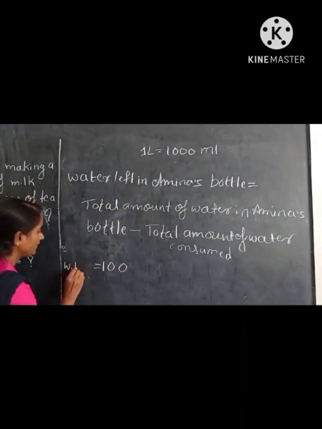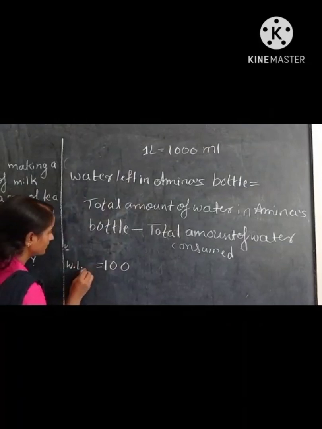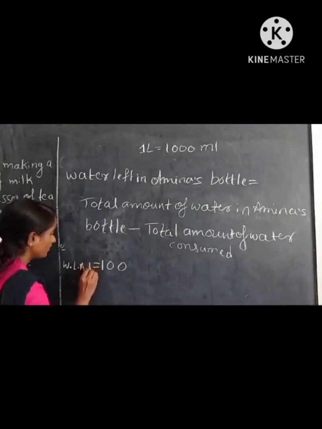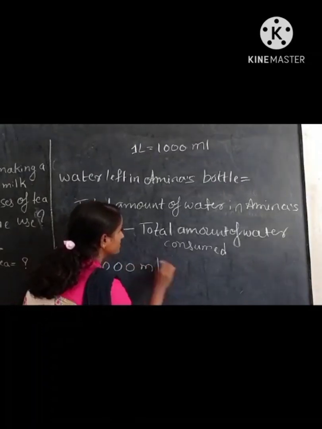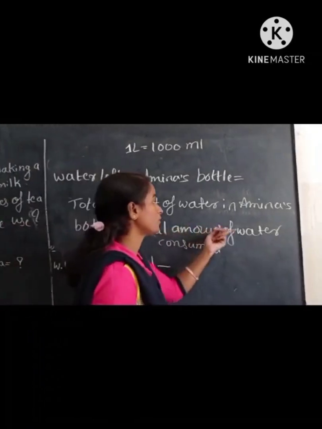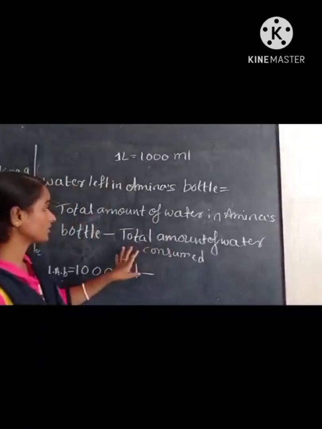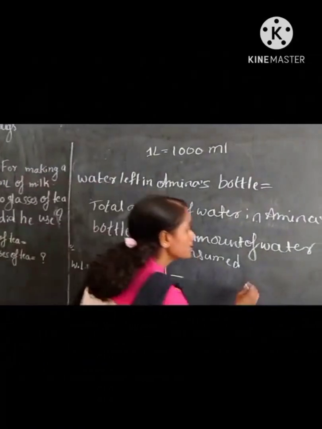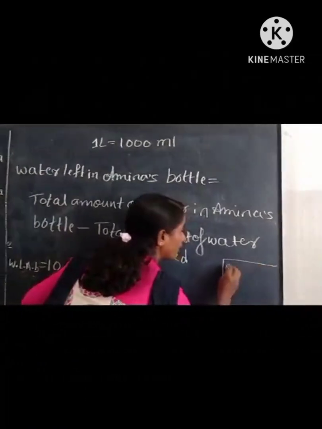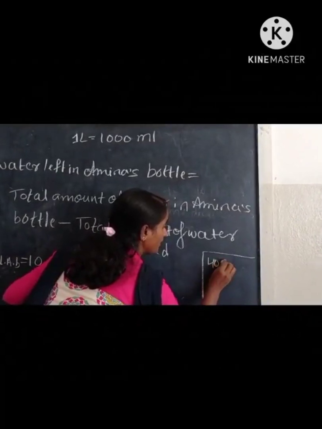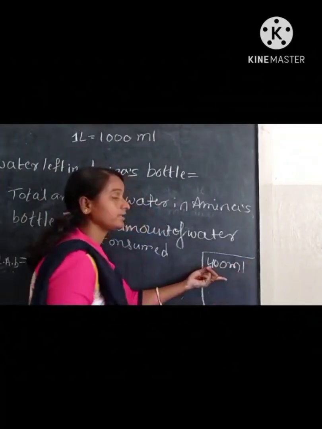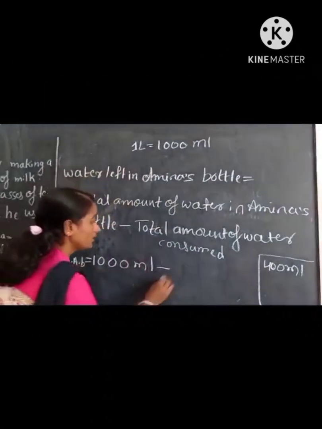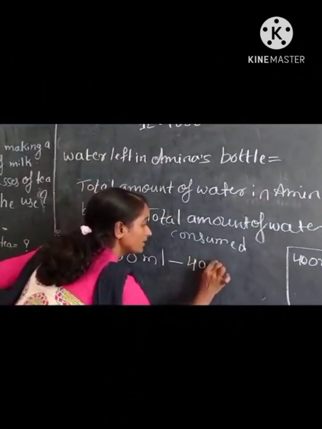Water left in Amina's bottle. 1000 ml minus total amount of water consumed. Total amount of water consumed is nothing but water drunk by Amina and Govind. How much is that? That is 400 ml, right? So I'll write that 400 ml here.